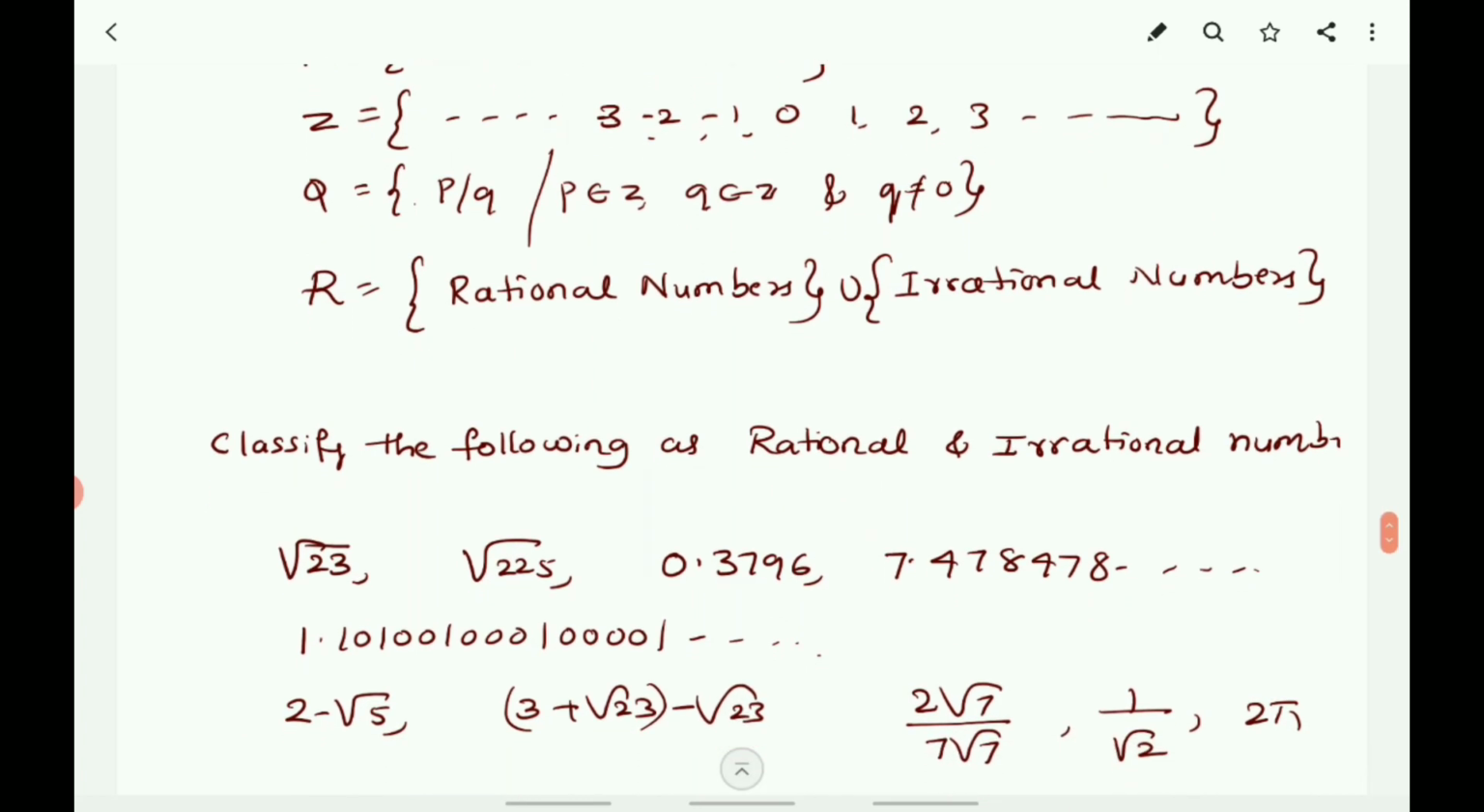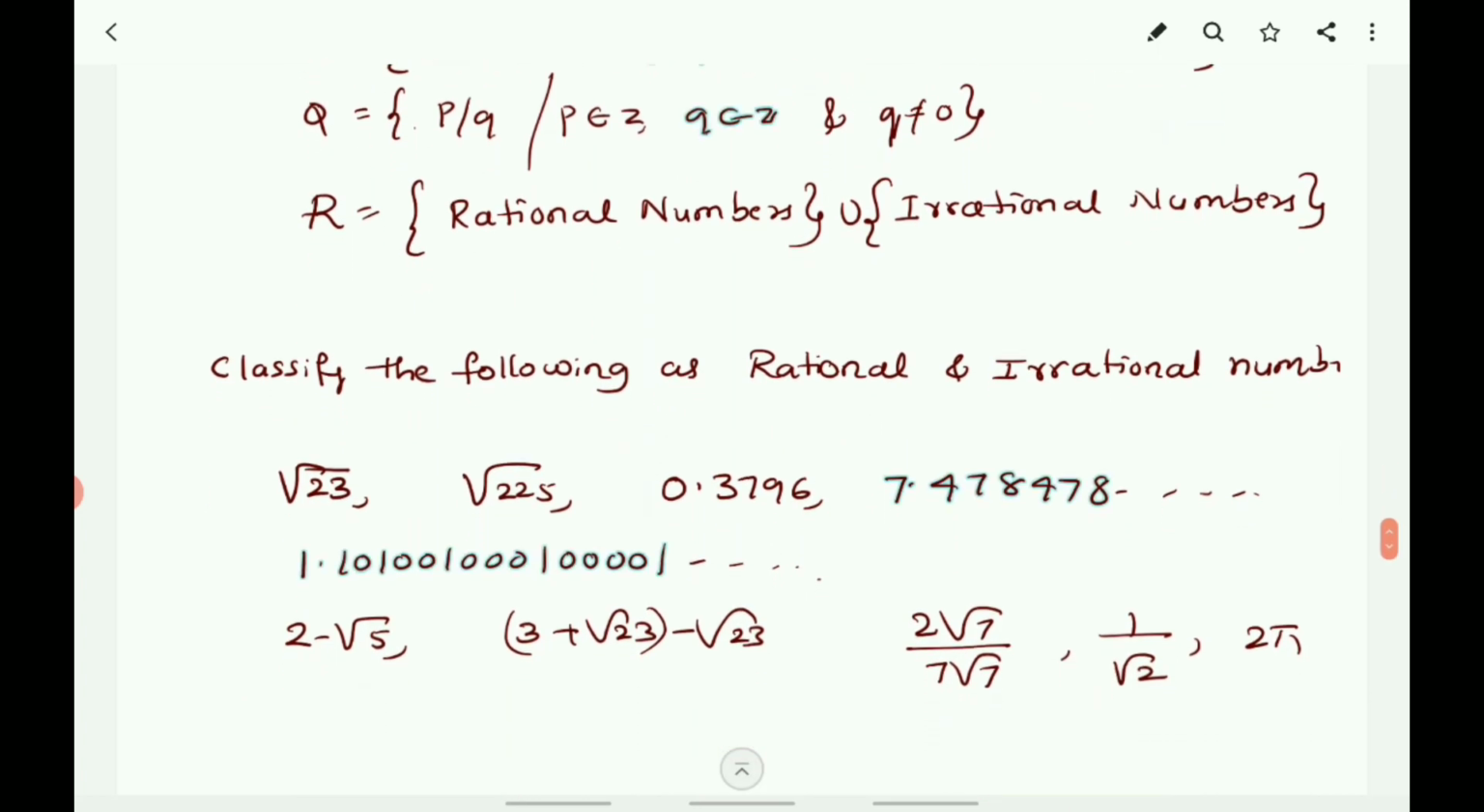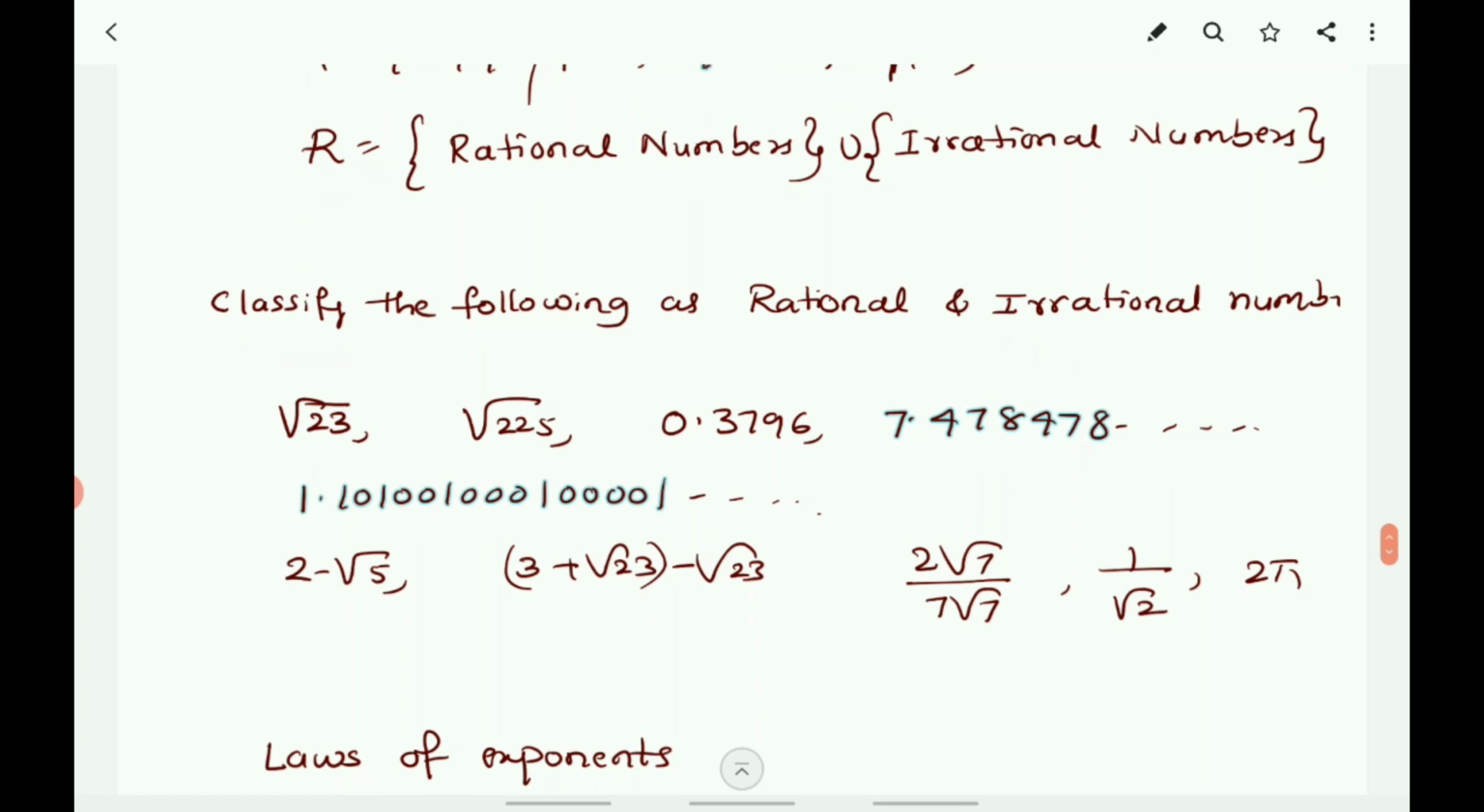So classify the following as rational and irrational numbers. Here, root 23: you know that 23 is not a perfect square, so you can't get the exact value for root 23. Therefore, root 23 is irrational. Root 225: root 225 is equal to 15, and it is rational. 0.3796 is a terminating decimal. Therefore, it is rational.